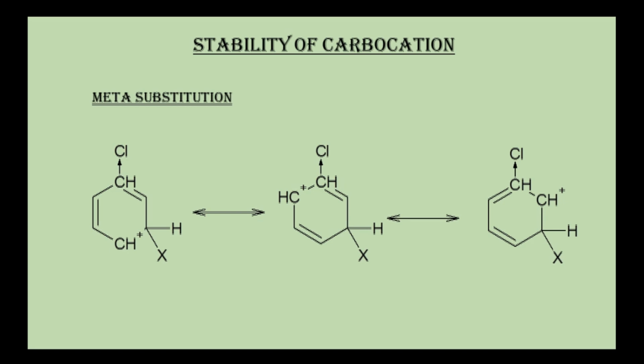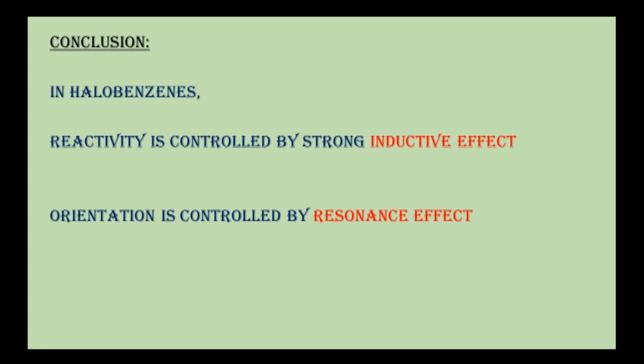But one important thing to remember about halogens is that in case of halobenzene, reactivity is controlled by strong inductive effect and orientation is controlled by resonance effect. This is very important. Reactivity is controlled by inductive effect and orientation is controlled by resonance effect.